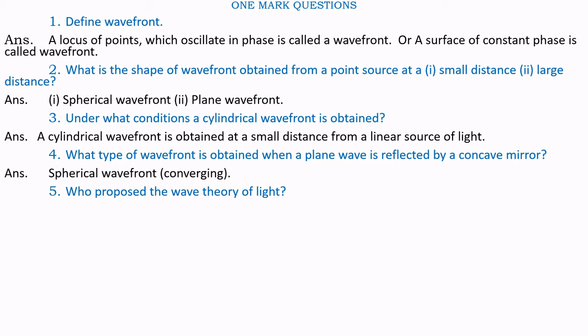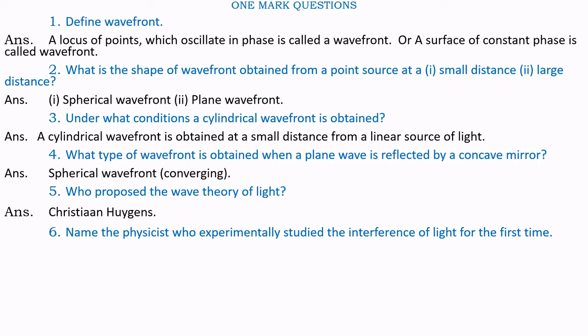Question number 5. Who proposed the wave theory of light? Answer. Christian Huygens proposed the wave theory of light. Question number 6. Name the physicist who experimentally studied the interference of light for the first time. Answer. Thomas Young. Question number 7. What is interference of light?